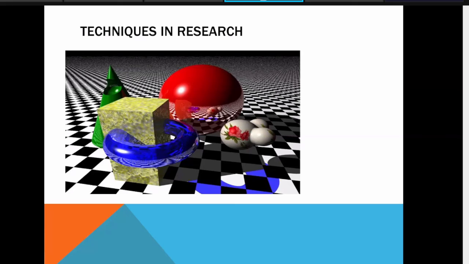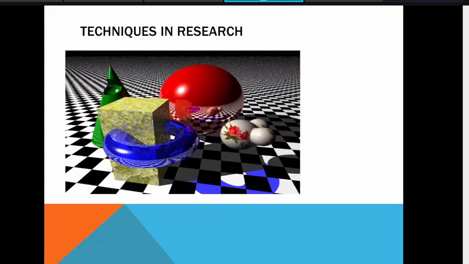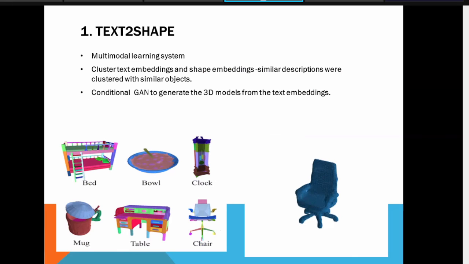But now we should take care of which research projects and research techniques are available. Let me cover some of the projects in which AI and machine learning algorithms are used, and how, using those algorithms, you can cover graphics. These are techniques in research.